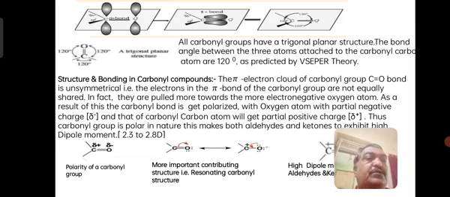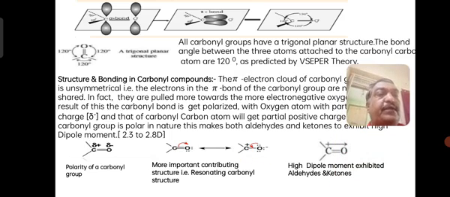Similarly, because of this polar nature of the carbonyl group, there exists a dipole moment. Dipole moment means that because of the polar charges plus and minus, the molecule will show some kind of moment.